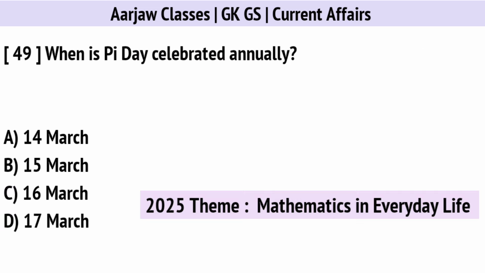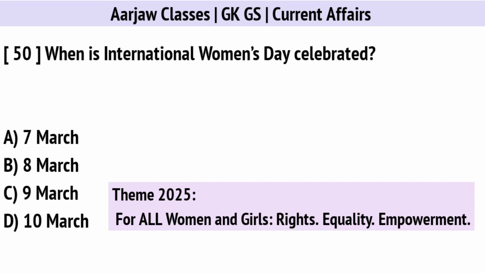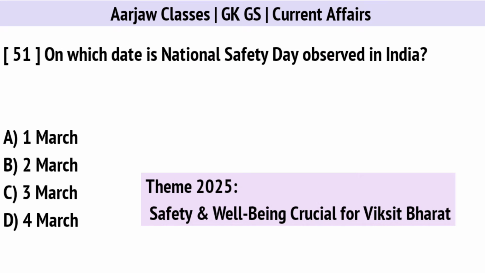When is Pi Day celebrated annually? Correct option is A, on 14th March. When is International Women's Day celebrated? Correct option is B, on 8th March. On which date is National Safety Day observed in India? Correct option is D, on 4th March.